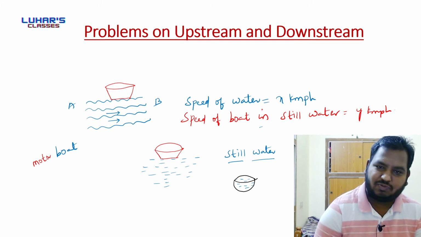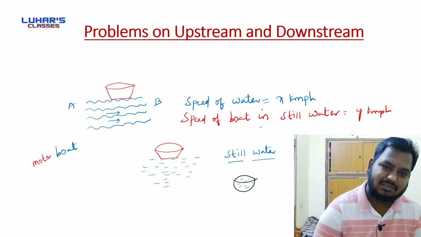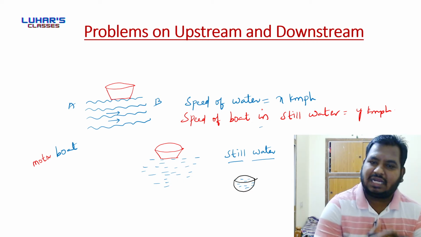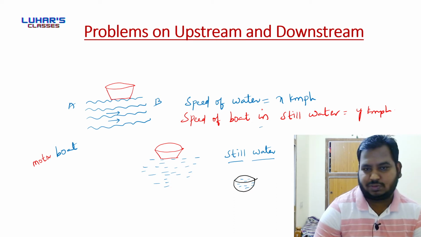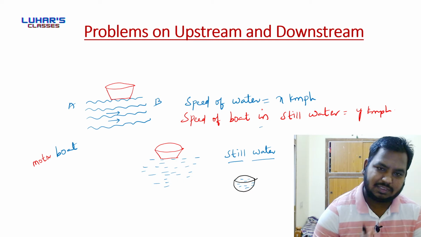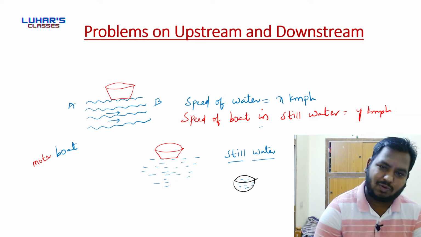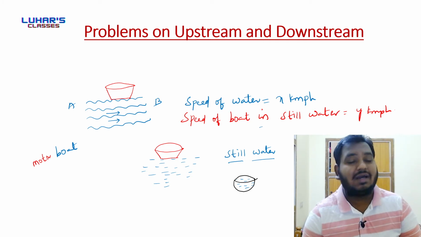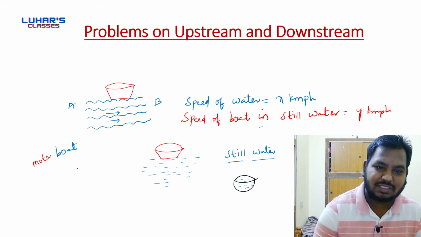It will not move. But if a person rows it, or if a person just switches on the motor and starts moving it, then it moves. So speed of the boat in still water is y kmph. If you place the boat in still water, it won't move. But if a person starts rowing, in the sense moving it, you may say, sir, what is rowing, sir?